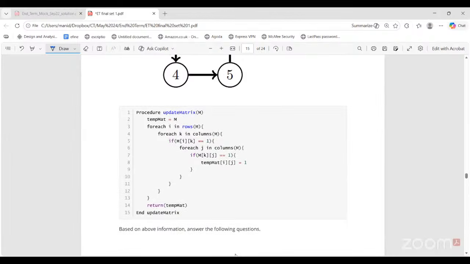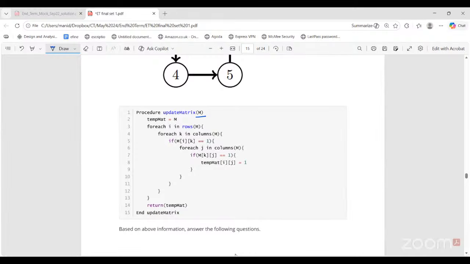So in the procedure update matrix, we take this adjacency matrix M. We stored this in a temporary matrix because we do not want to change any values in the original adjacency matrix. So we're just creating a copy of it, which is temp mat. Now for each I in rows of M, again, rows and columns of M are always same, right? It is all the nodes in the graph. So for each I in rows of M, for each K in columns of M, if M of Ik is equal to 1 means that there is an edge from I to K. Then again you have a for loop. For each J in columns of M, if M of Kj is also equal to 1, that means K to J there is an edge.